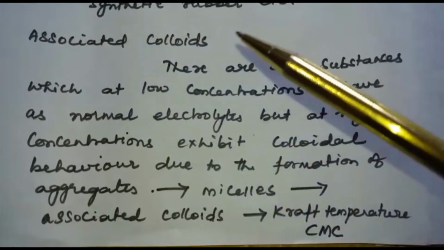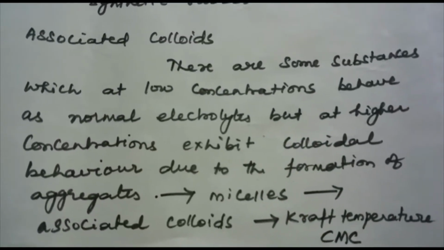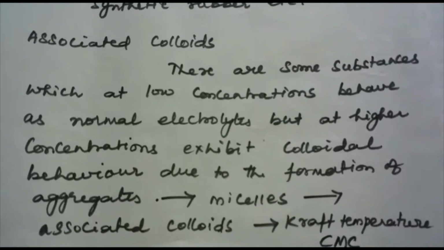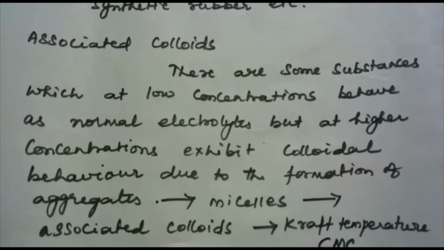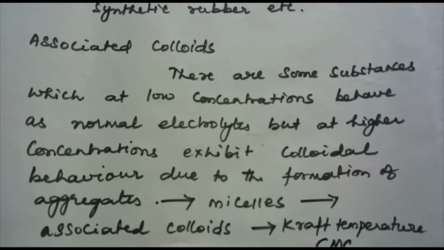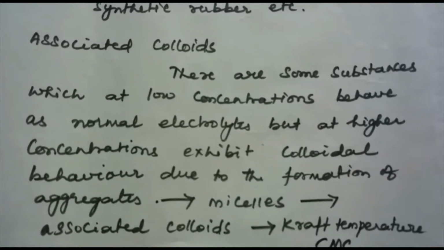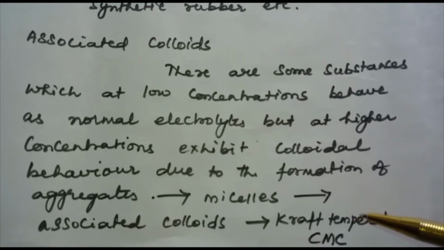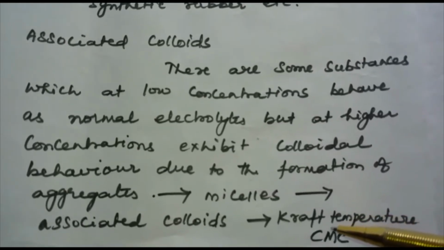And next is associated colloids. Some substances at low concentrations behave as normal electrolytes, but at higher concentrations they exhibit the properties of colloids. This is because of the formation of aggregates. The aggregated particles are known as micelles, and they are also known as associated colloids. The formation of micelles takes place only above a particular temperature known as Kraft temperature and above a particular concentration called critical micelle concentration.